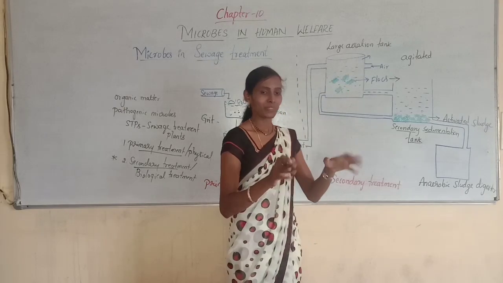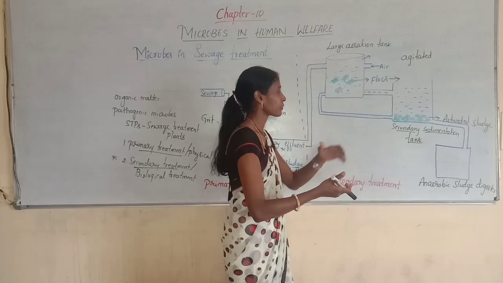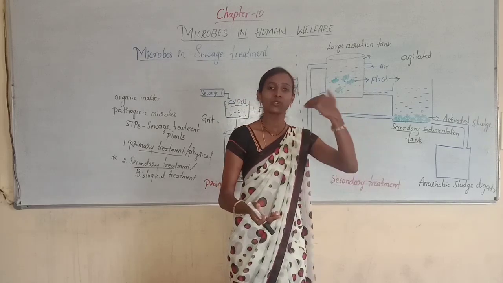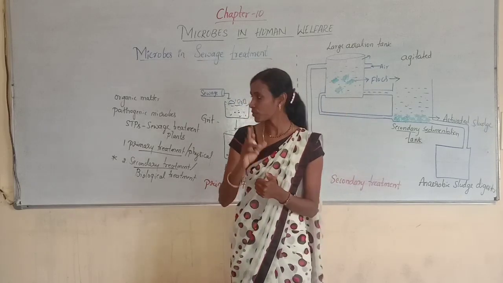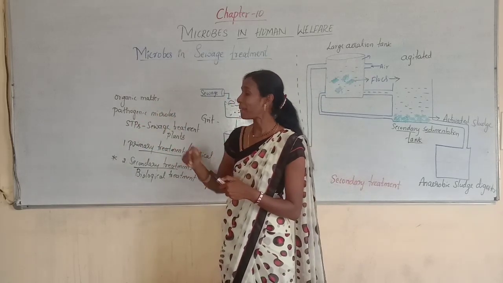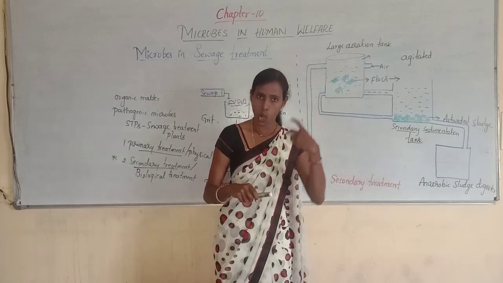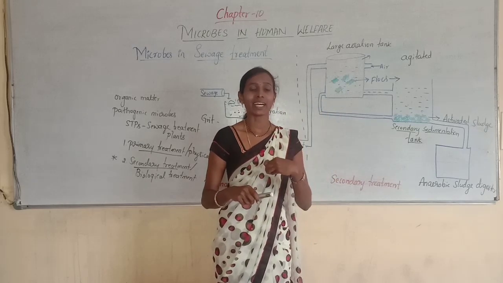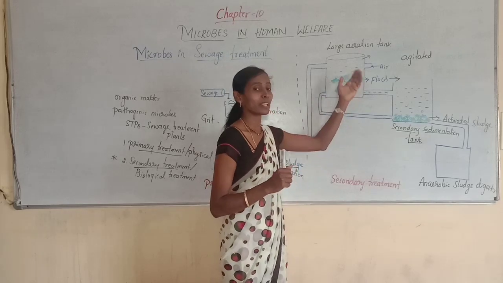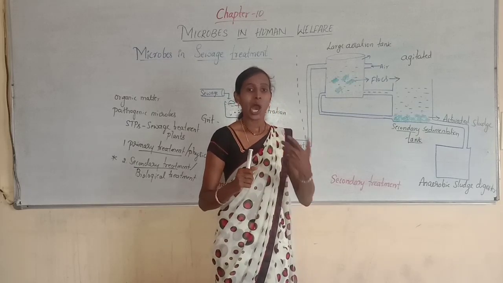These flocks will grow rapidly, they will multiply, and they will keep growing again and again. During the growth of these flocks, they will consume the major part of the organic matter. You should remember, I told you the sewage mainly comprises organic matter and pathogenic microorganisms. Here the flocks, as they are aerobic, will utilize oxygen, and they need nutrition in order to break down the food material. So they will be consuming the organic matter by utilizing oxygen.